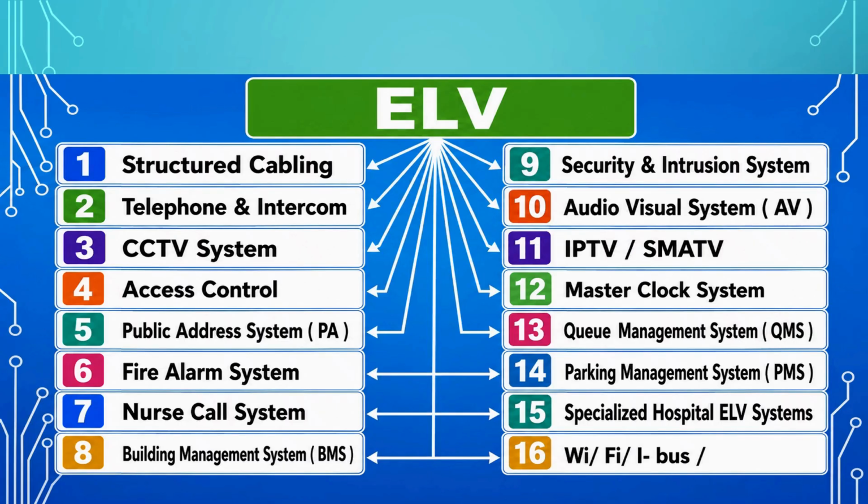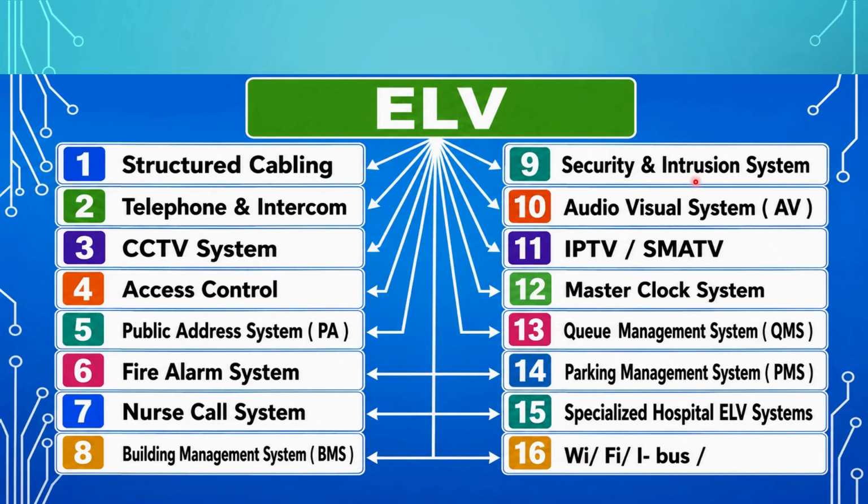It refers to voltage under 50 volts AC or 120 volts DC, primarily used for communication, safety, security, and automation. So under the ELV system, you can see structured cabling, telephone, intercom, CCTV, access control, public address system, fire alarm, nurse call, building management, like almost 60 to 70 items under the ELV system.